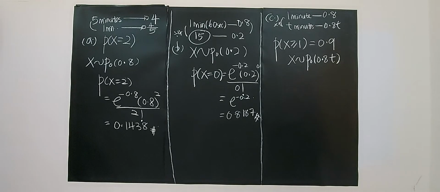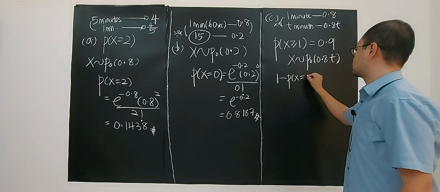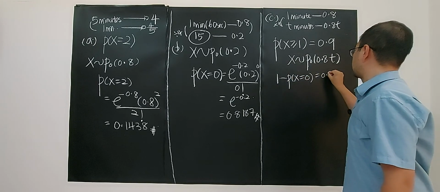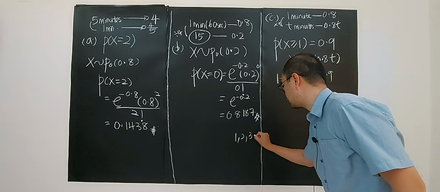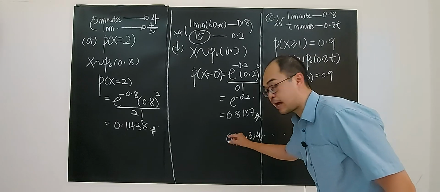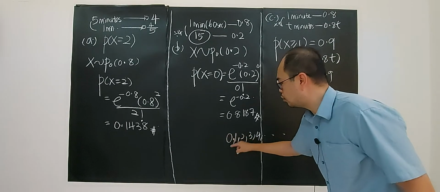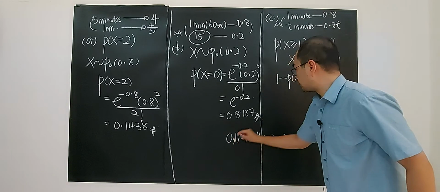So they want to find the value of t. At least 1 means 1 minus the probability of X equals 0. You should know that, because at least 1 means 1, 2, 3, 4, and so on. But you must remember there may be no one at the elevator. That's why they want at least 1.